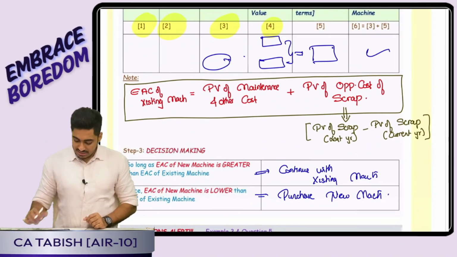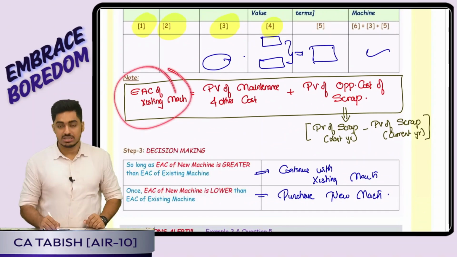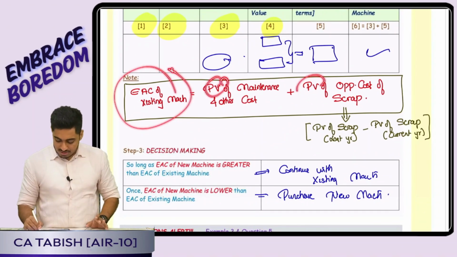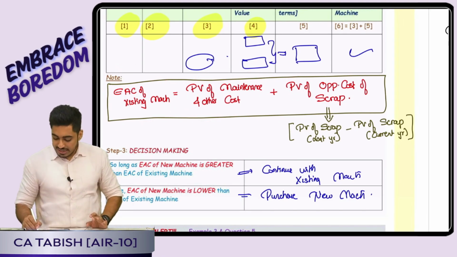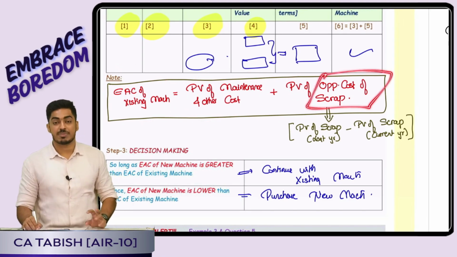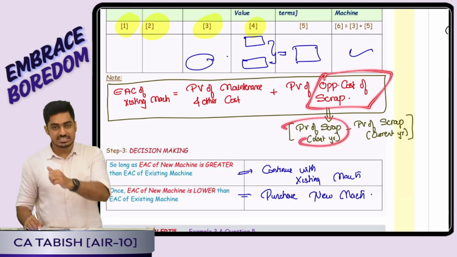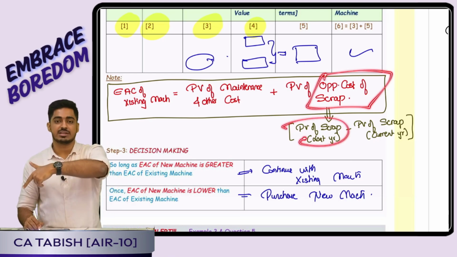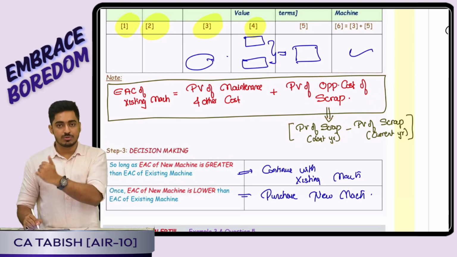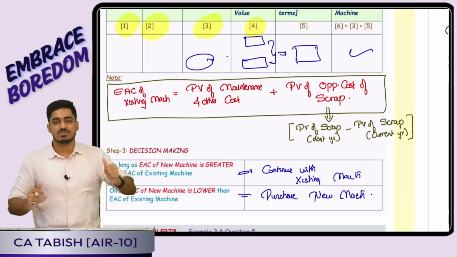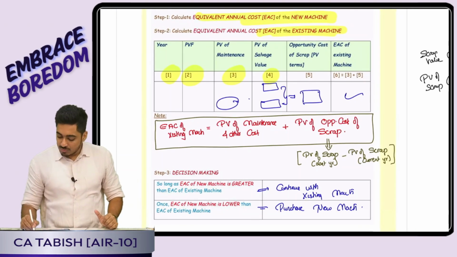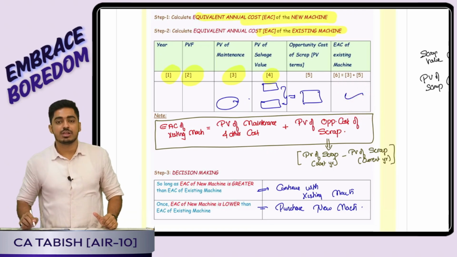Simple. Look at this. EAC of the existing machine. Firstly, I want it in present value terms. Present value of maintenance, whatever cost is there, you take a present value. And next, the opportunity cost of scrap. How will you do it? It is last year's present value minus current year's present value. Last year, if I would have sold, this much I would have got. But because I sold this year, this much only I am getting. That means this much I sacrifice. You add, and you will get the EAC of the existing machine for every year.